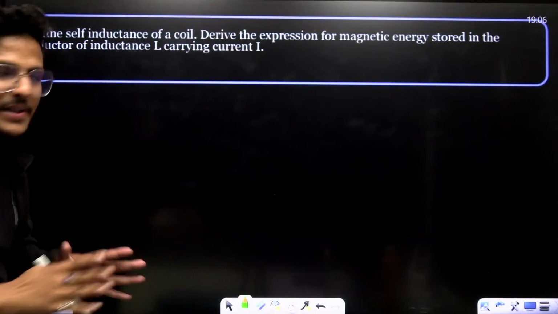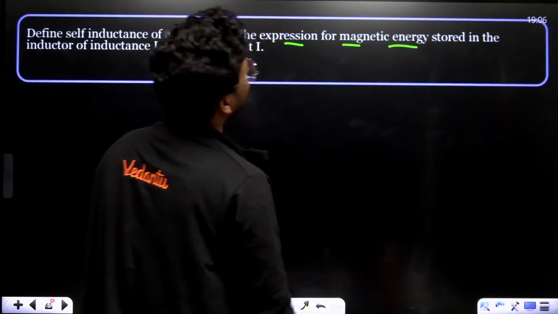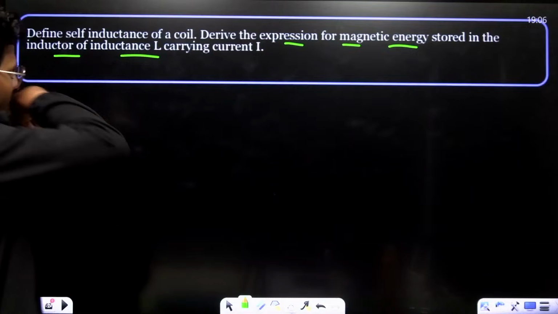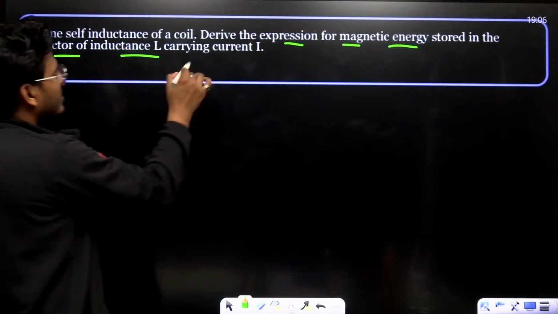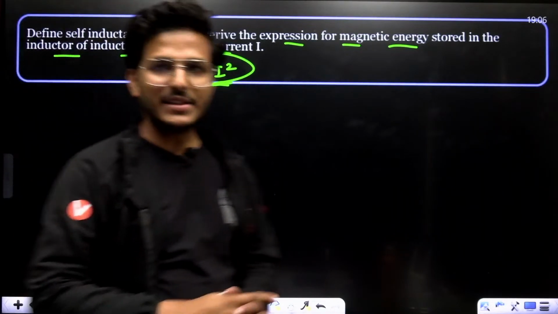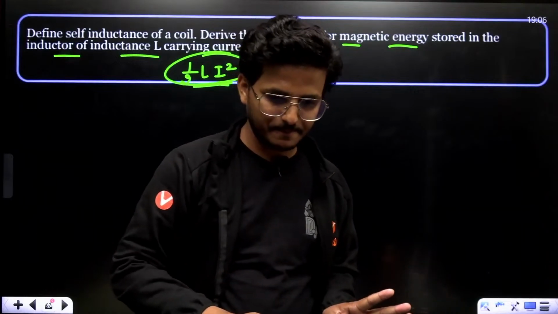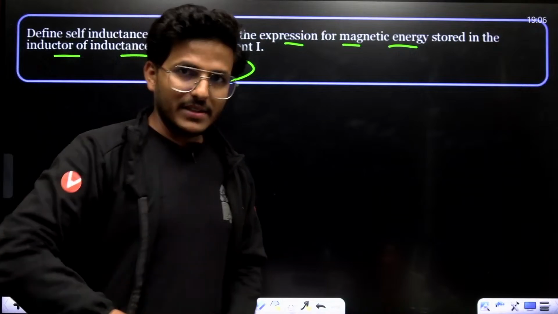Now define self-inductance of a coil. Derive the expression for the magnetic energy stored in the inductance coil. This is basically half L i square. Energy stored is half L i square. In a capacitor, it is half C V square. Right?